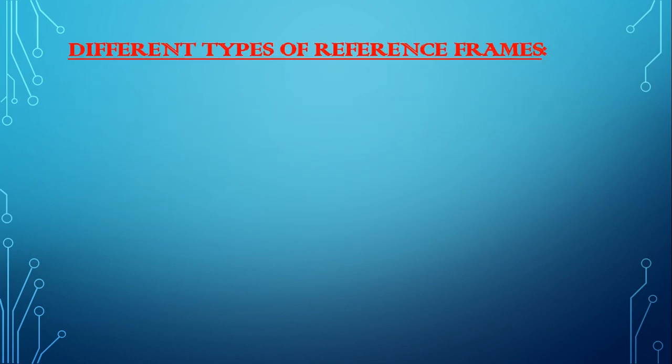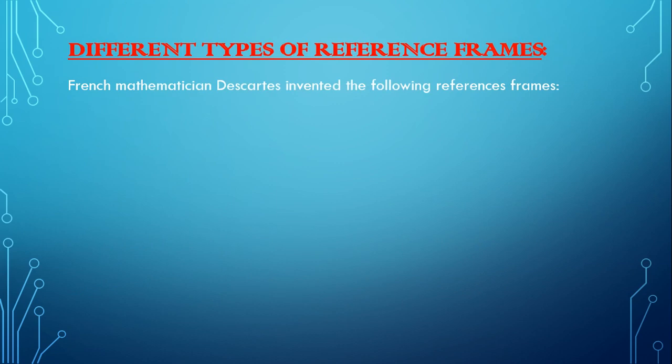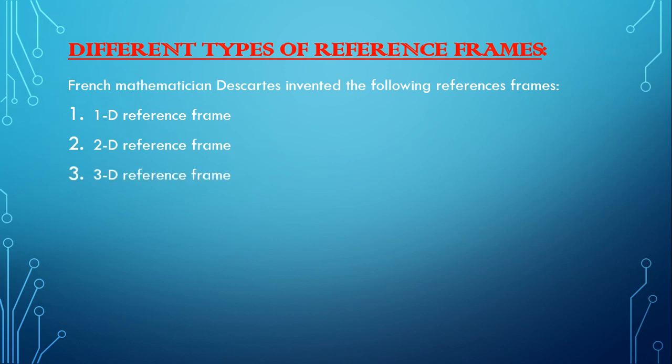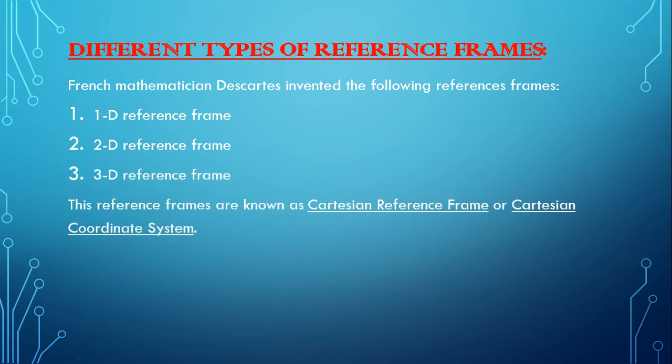Different types of reference frame. The French mathematician Descartes invented the following reference frames. First, the 1D reference frame, next the 2D reference frame and the 3D reference frame. These reference frames are known as the Cartesian reference frame or Cartesian coordinate system.